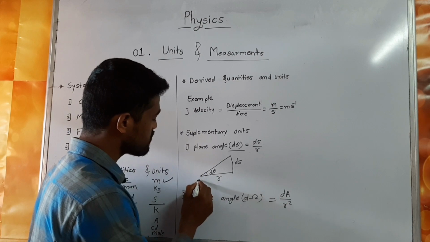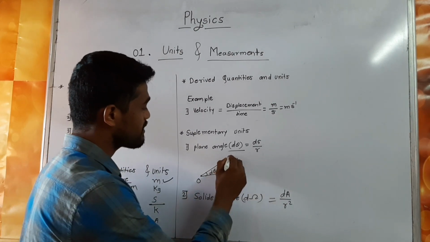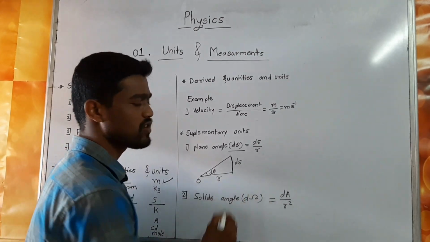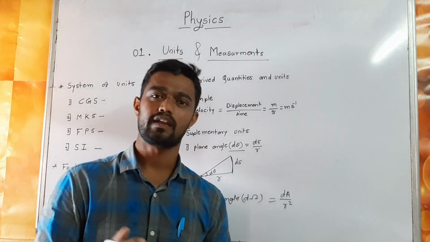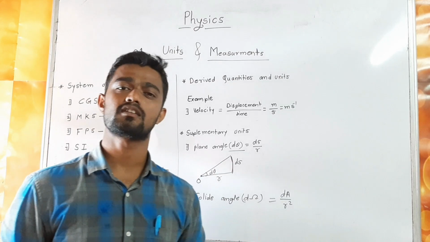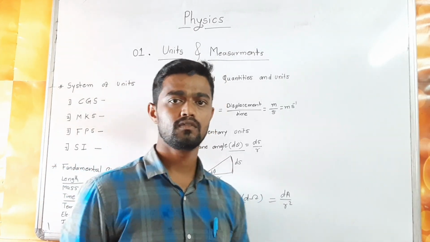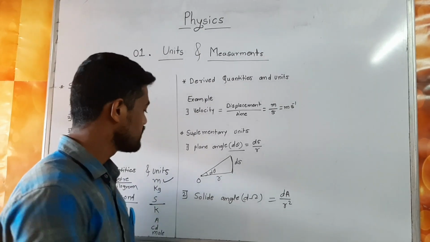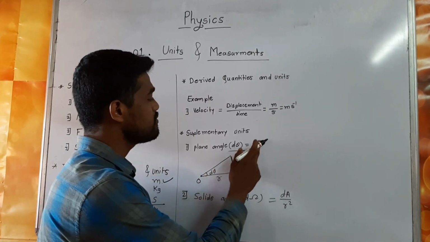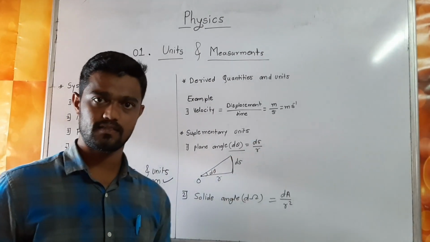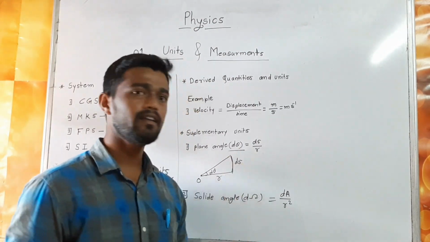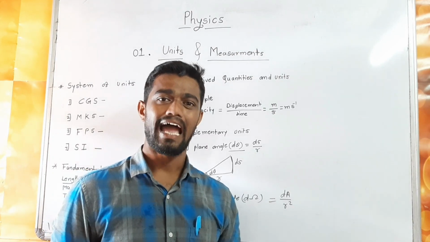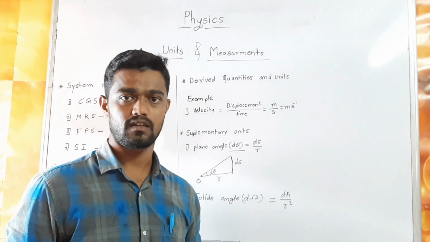This is the center O, this is r, the arc is ds, and r is the radius of the circle. For example, to find the distance between Earth and Moon, we use the plane angle. d theta is equal to arc upon radius. So the plane angle depends on the arc length and the radius of the circle.